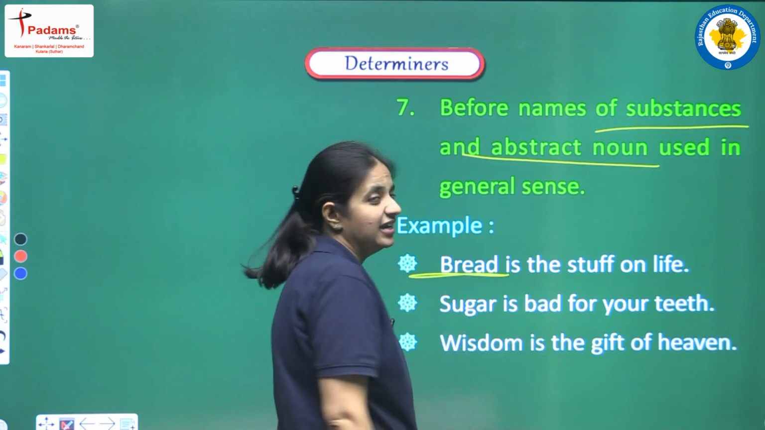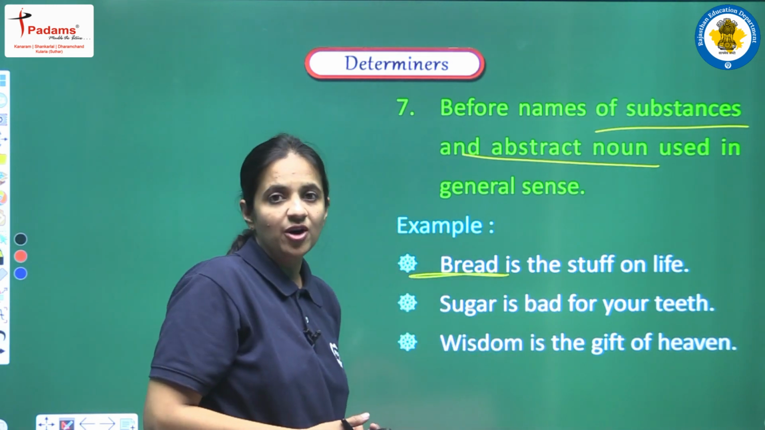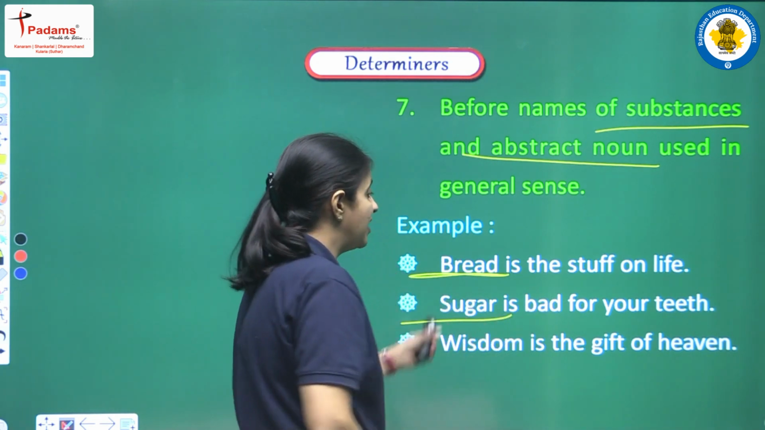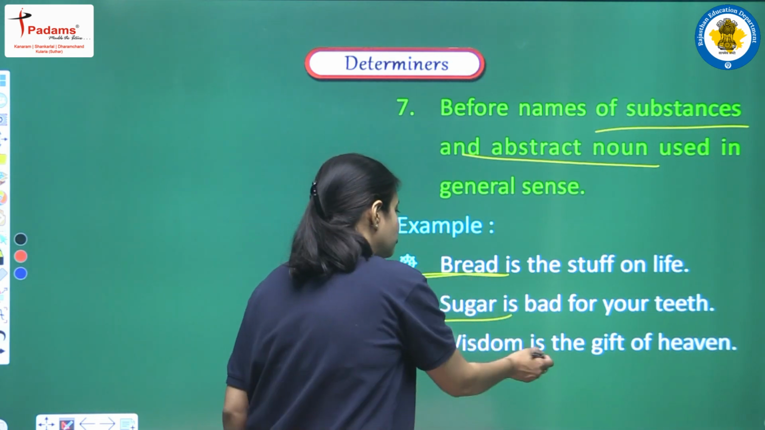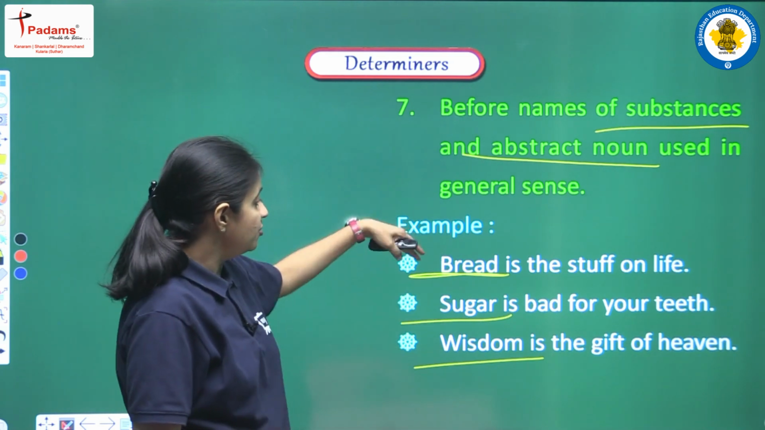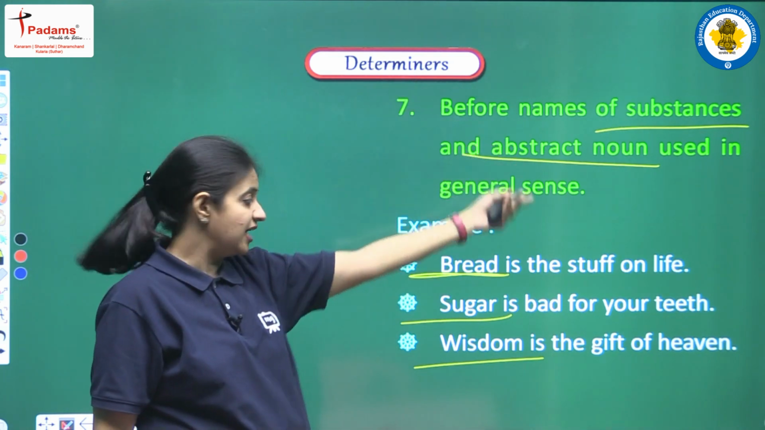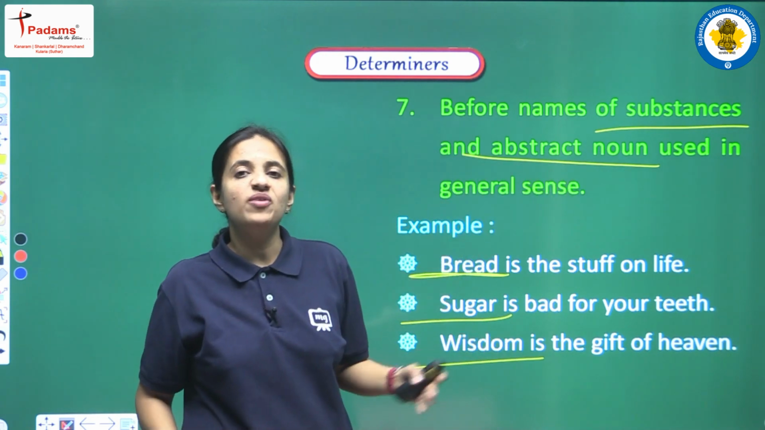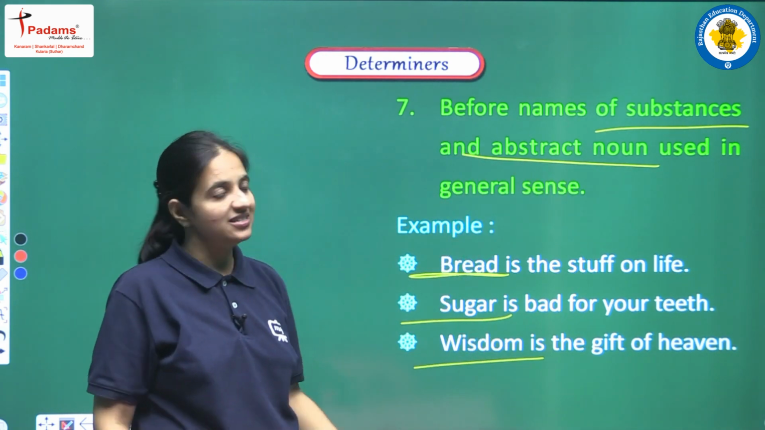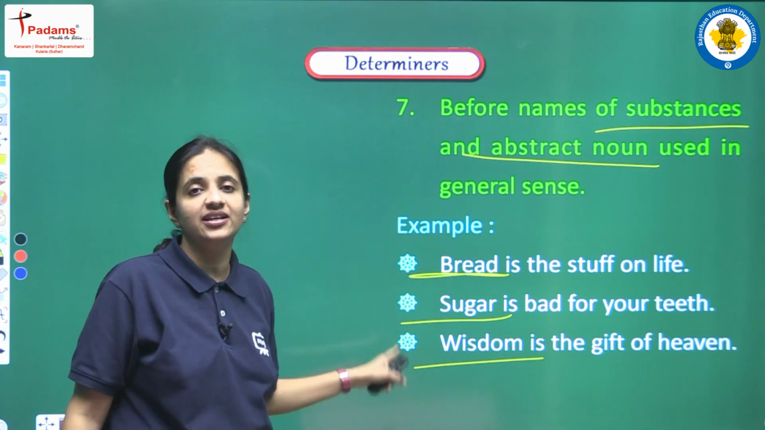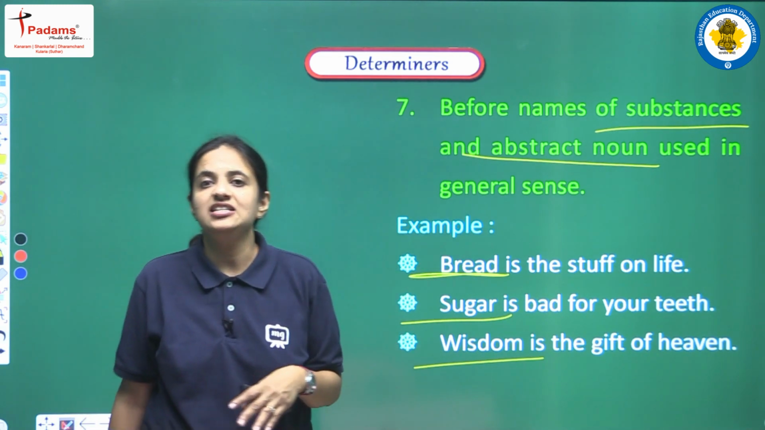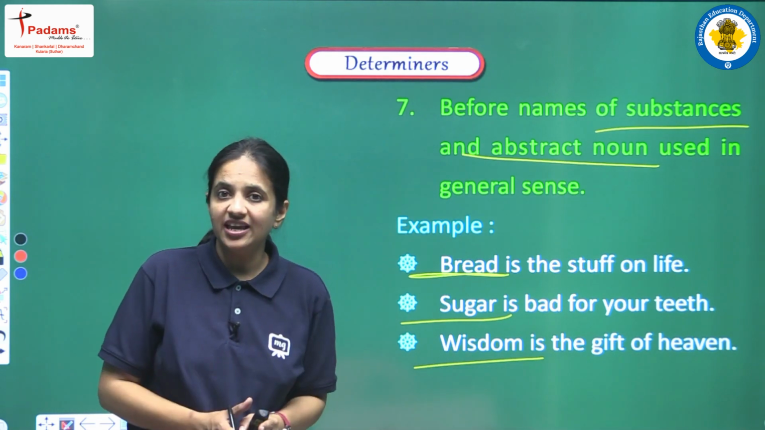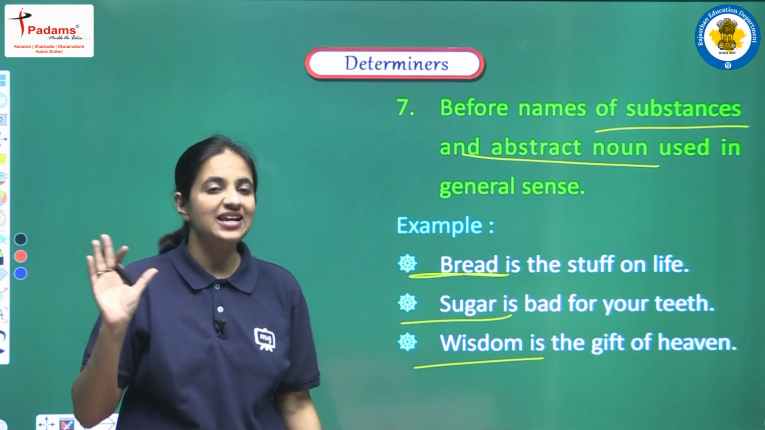So bread, again, we are talking about an eatable thing. We have sugar here, and the sentence is: sugar is bad for your teeth. Next: wisdom is the gift of heaven. So bread and sugar are some of the substances, and wisdom is an abstract noun. But here we are talking about a very general thing, and this is the reason we are not using any article here. So if we have any substance, any material, liquid thing, or any abstract thing, at that time we cannot use any article.